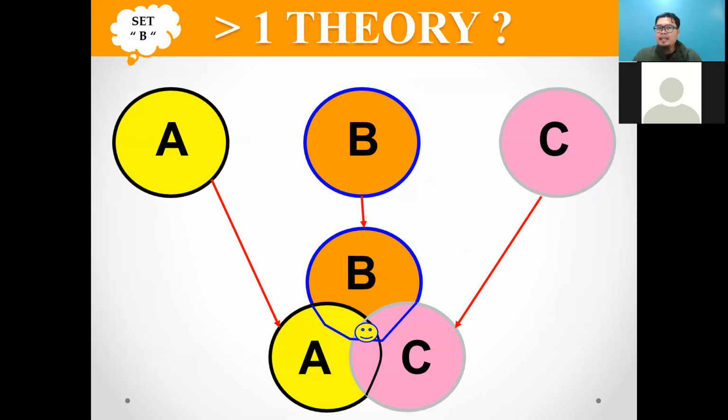Okay. Set B is correct. Why? Because we call that complement, they support each other. You cannot stay alone in theory A because it is not enough. We need theory B to fulfill the other parts. Also, we need theory C to become integrated in the main knowledge. So in this research, in order to tackle the main knowledge, you need three theories to support each other. So the right answer is B.